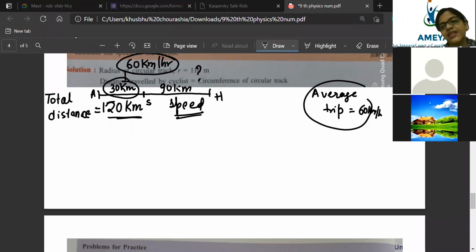In that journey, how much time did you take? Let's see. T1 is equal to time, which is distance by speed. The distance given is 30 kilometer. And what is the speed given?